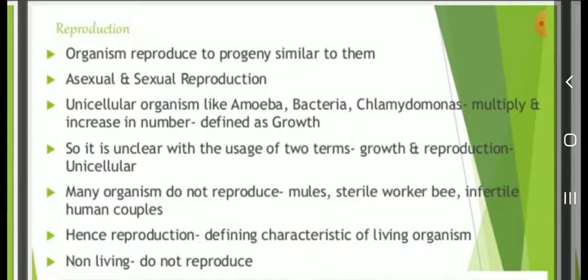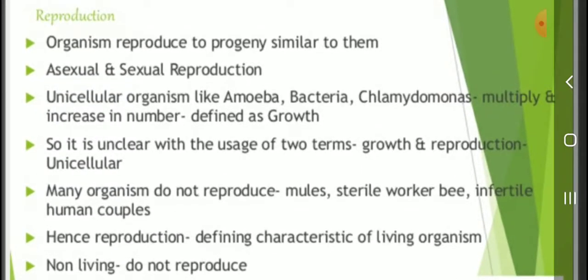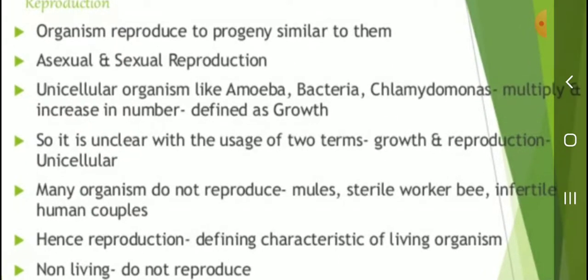Organisms reproduce progeny similar to them, by asexual and sexual reproduction. What are the 2 types of reproduction? What is reproduction? Producing young ones. Organisms produce young ones. There are 2 types of reproduction: asexual and sexual reproduction.